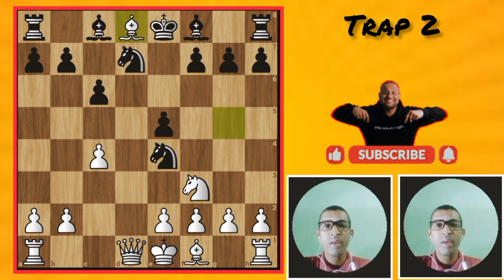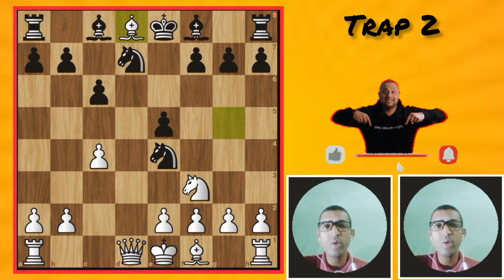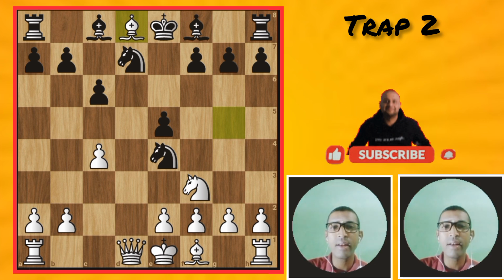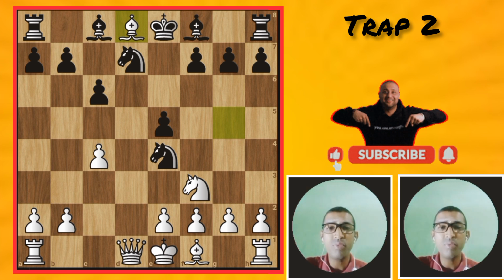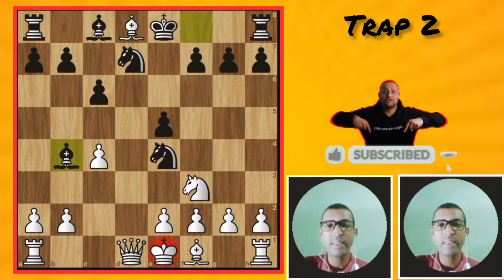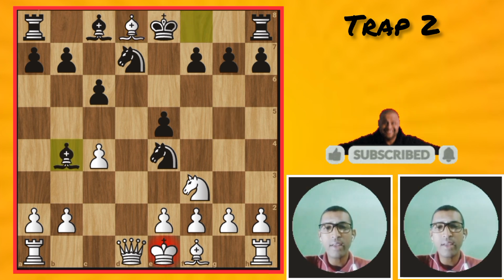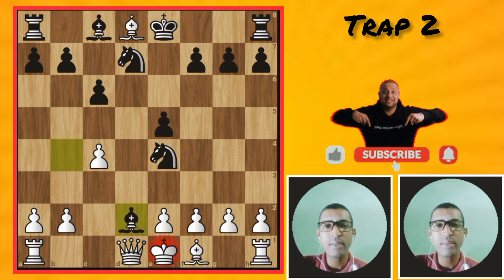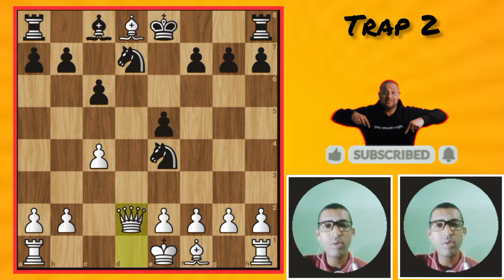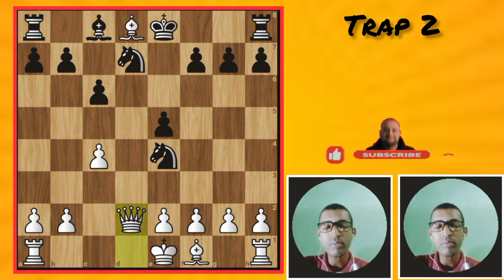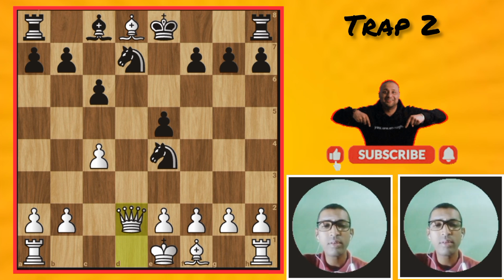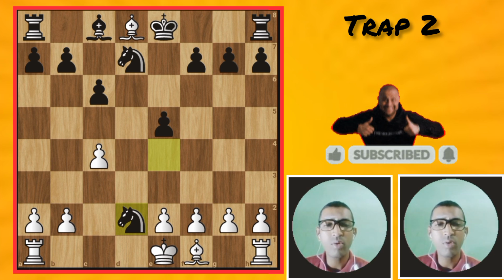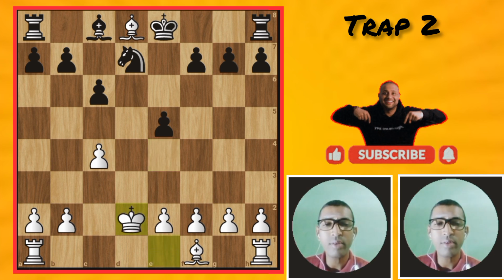You can think, why does black do like this? Because there is a beautiful attack in some moves. Now bishop goes to b4 with a beautiful check. Now black checks with the knight to d2, then bishop takes d2 with a beautiful check, then queen takes d2. Then knight takes d2, trapping the knight and the queen. Then king takes d2, then king takes d8.